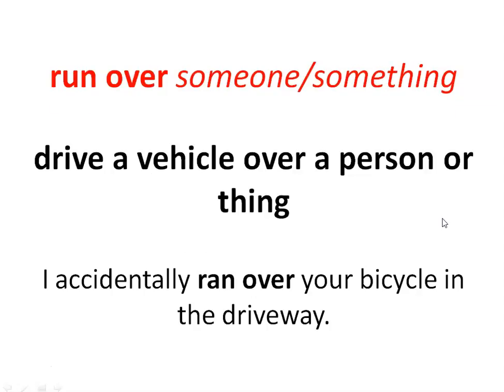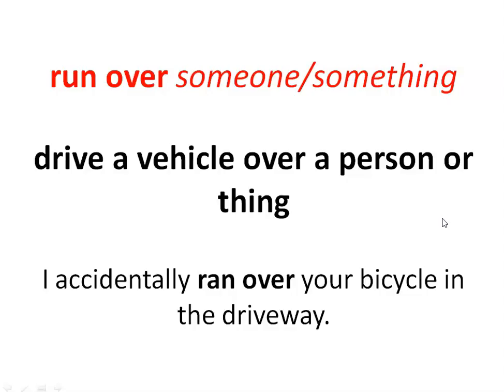The next one, run over someone or run over something. Here, someone indicates a person, something indicates an animal or an object. Let's see in detail. Before going into the example, let's understand the meaning. Drive a vehicle over a person or a thing. It clearly indicates an accident, a motor vehicle accident. So you drive a vehicle over a person, that is called run over someone.